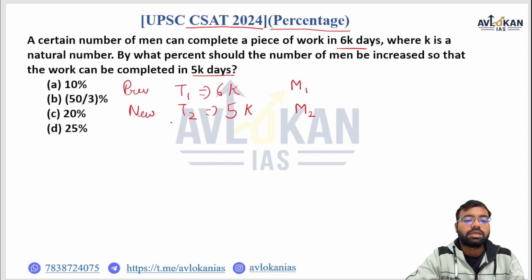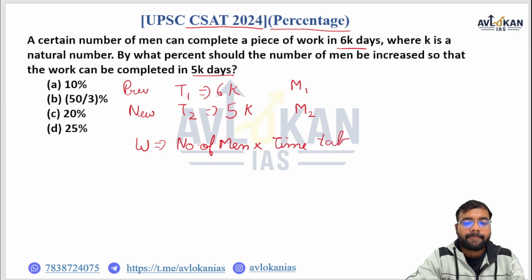It's not changing. So if we want to calculate the amount of work that we were doing previously, how we can do it is simple. The work is going to be number of men into the time they have taken. So previously my work should be T1 into M1.